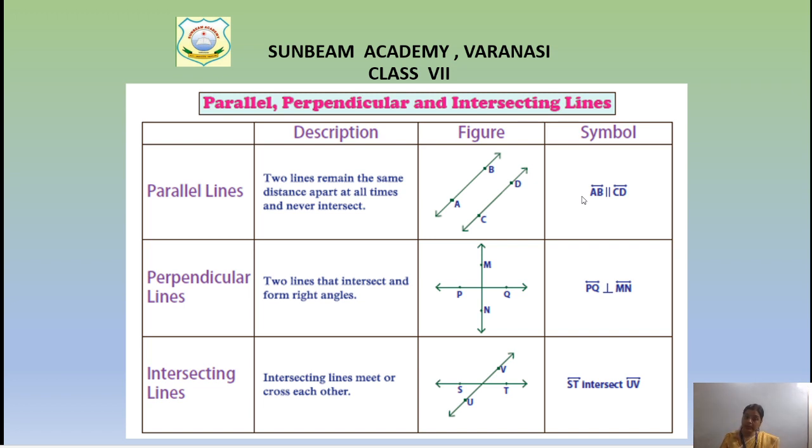Now perpendicular lines. If two lines intersect and form a right angle, then those two lines are called perpendicular lines. It means if two lines intersect with each other and make an angle of 90 degrees. And see the symbol of perpendicular lines. The last one is intersecting lines. Intersecting lines meet, they cross each other, forming vertically opposite angles. We have seen that. So if any two lines intersect with each other at a point, they can be called intersecting lines.